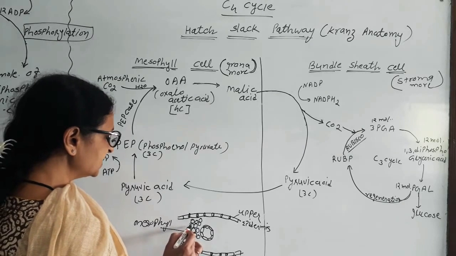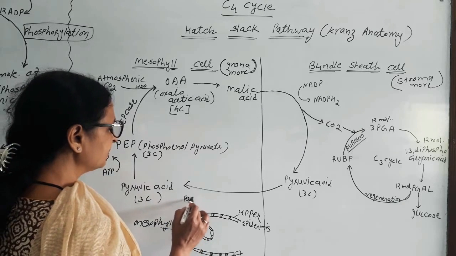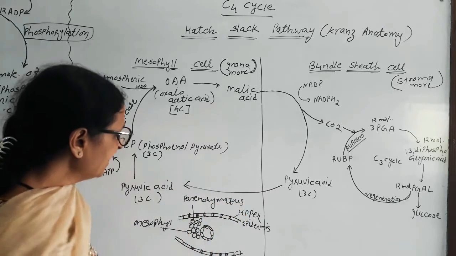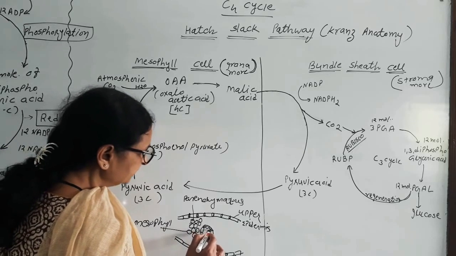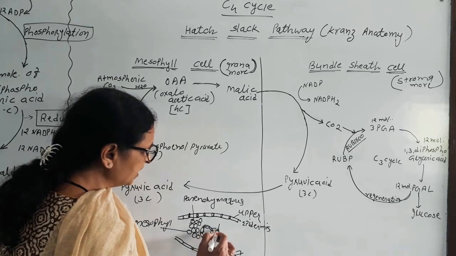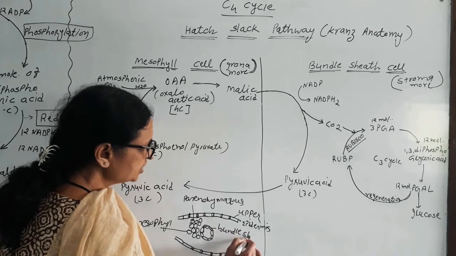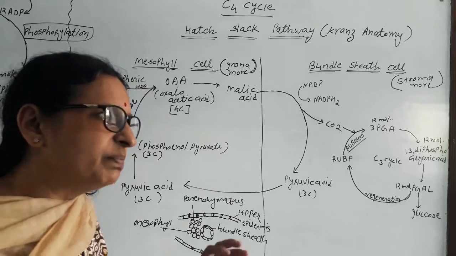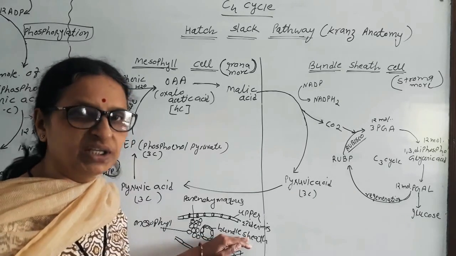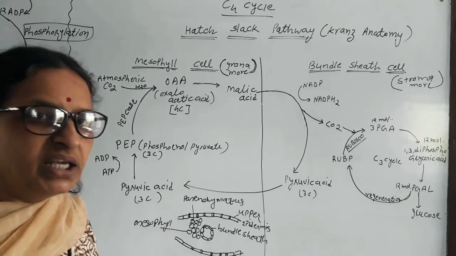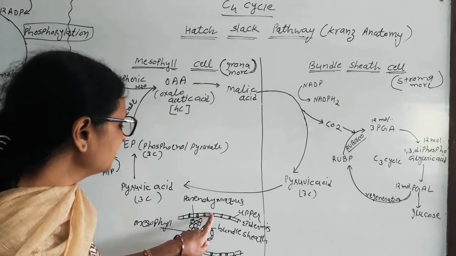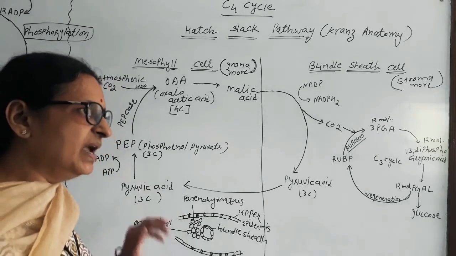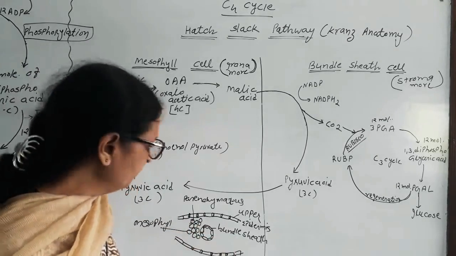Mesophyll tissue contains spongy parenchymatous tissue. And this one is the bundle sheath. Bundle sheath means the envelope found around the vascular bundle. So carbon dioxide comes from both sides, from the upper surface and from the lower surface, because we know that carbon dioxide enters the leaf through stomata.